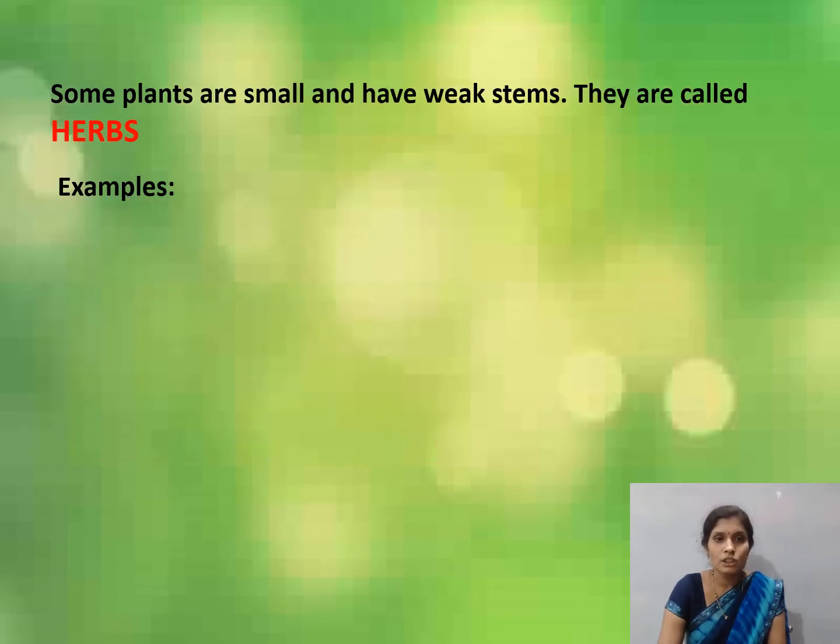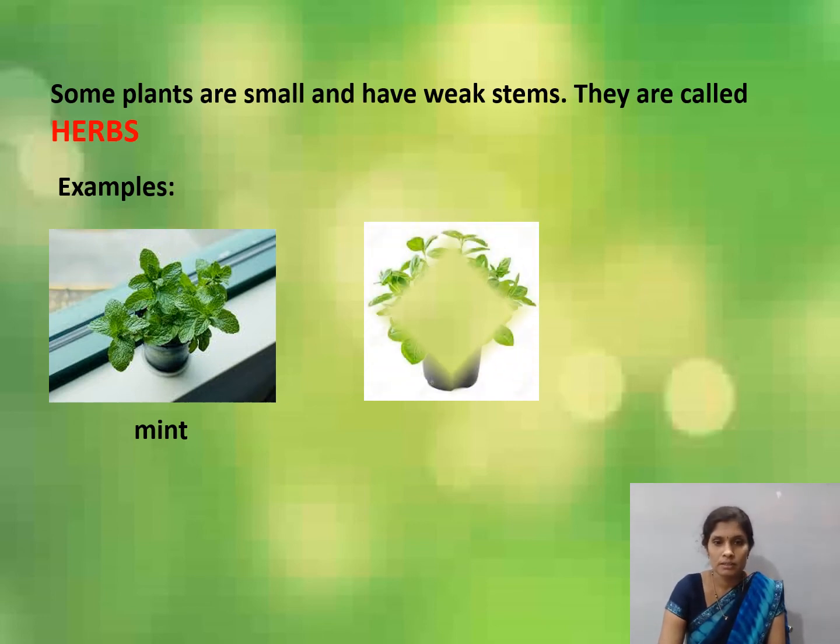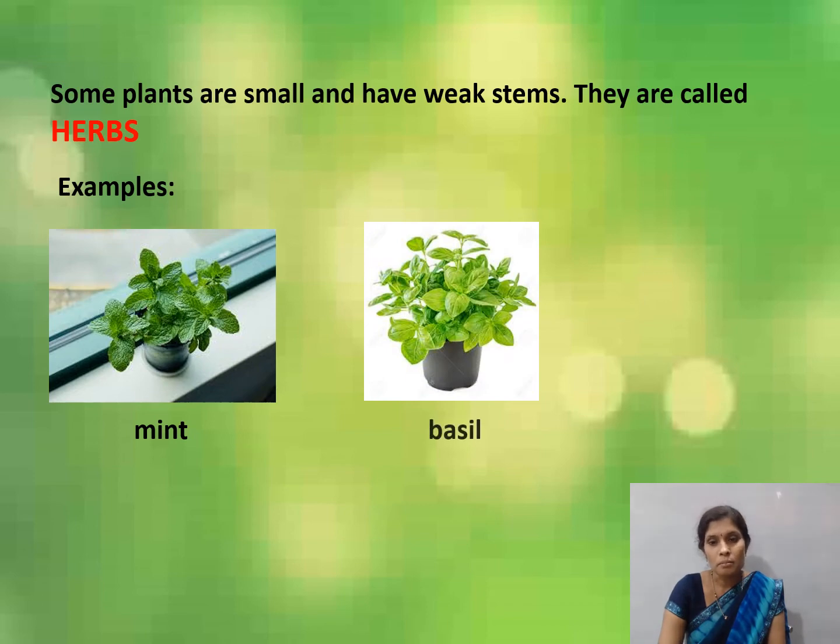Some plants are small and have weak stems. They are called herbs. For example, mint. Mint plants are small and have weak stems. They are called herbs. Then next one is basil.